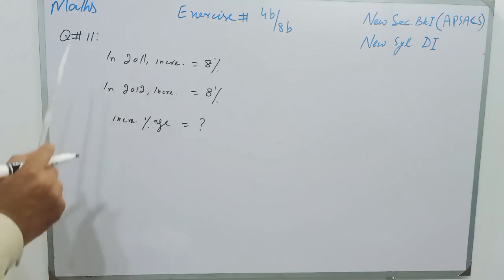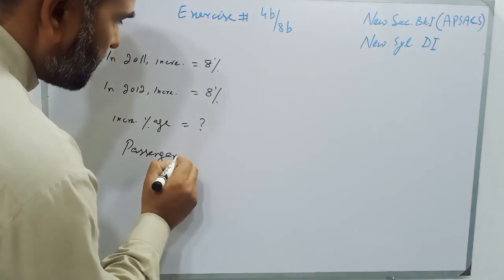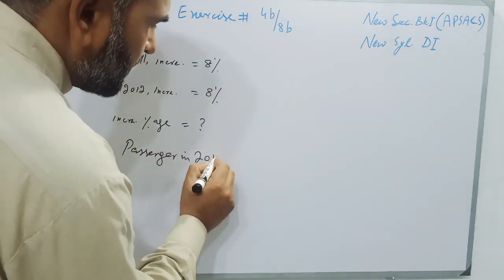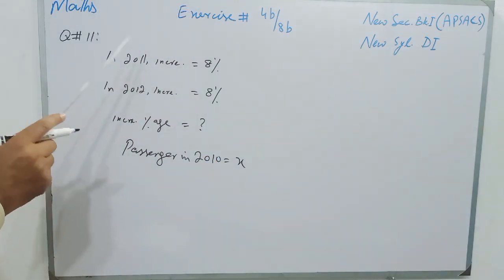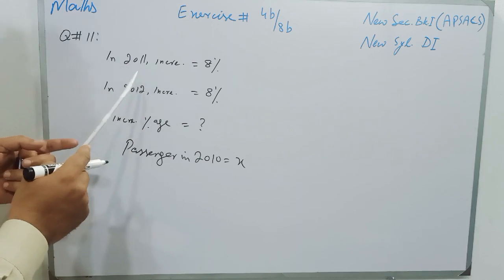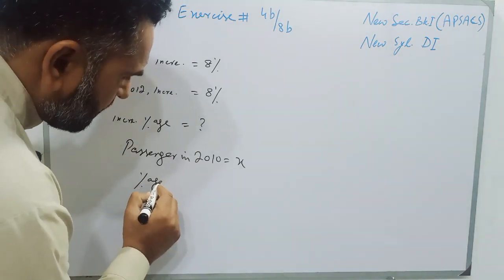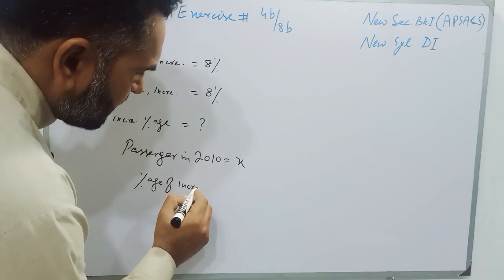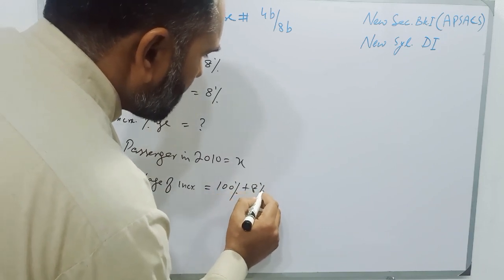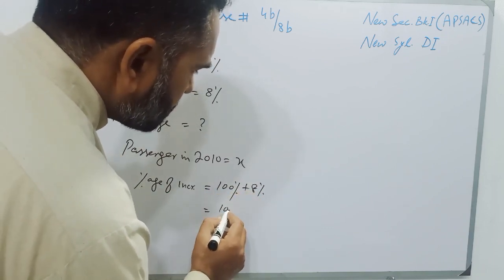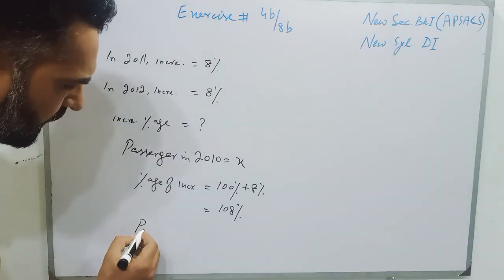So students, this is the question, and first we will suppose that the passengers in 2010 is equal to x. Now students, the increased percentage, or we can say the percentage after increment, is equal to 100% plus 8%, and it will become 108%. So students, passengers in 2011